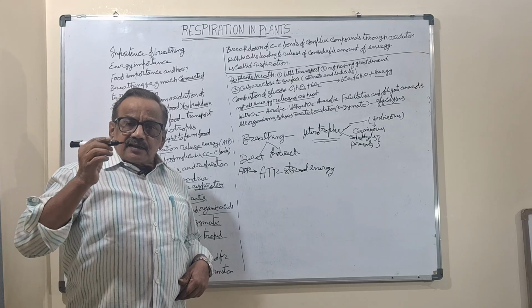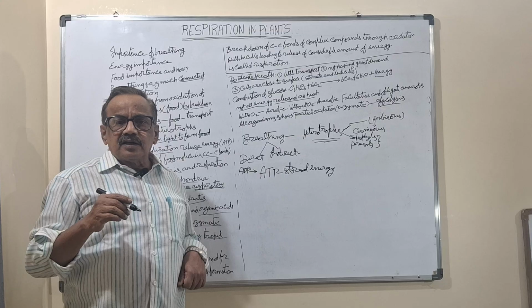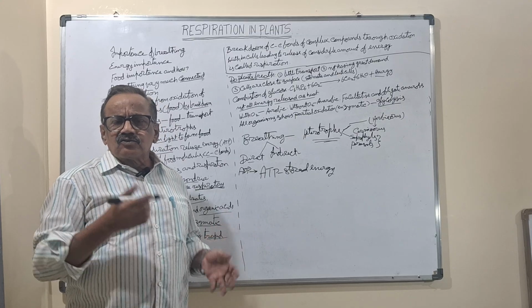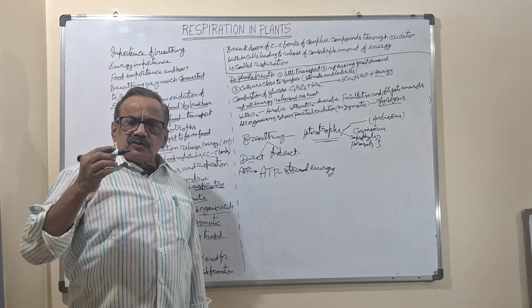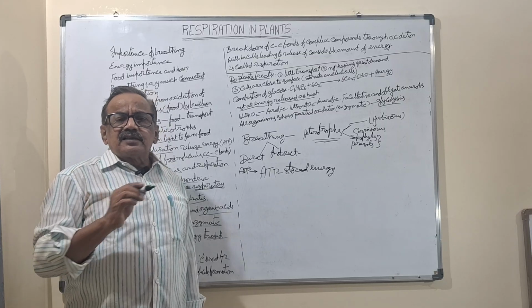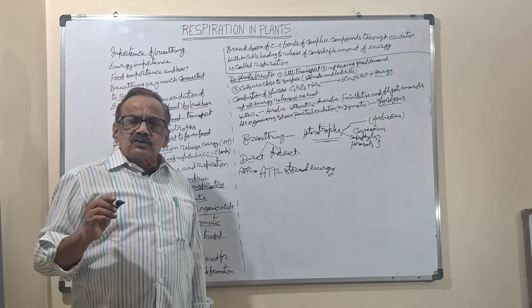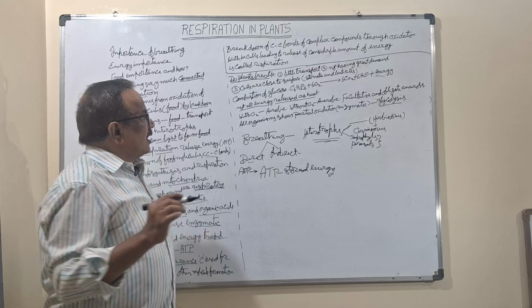Even breathing in animals requires energy. But in plants it is direct breathing, so there is no question of energy requirement. Due to all these things, much energy is not required for the plants. So direct breathing is enough for them.